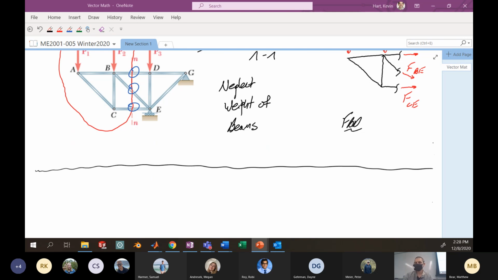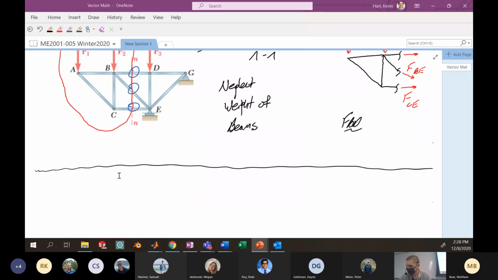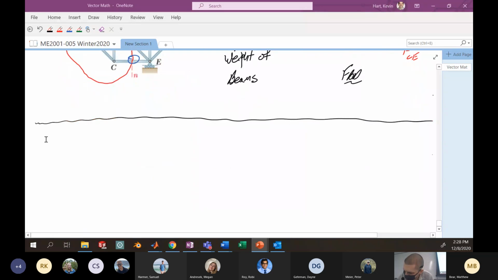All right, so I'll pull up this example. This is the same example that's in your notes, so if you want to follow along with the notes, that's perfectly fine. I'll give you a minute to copy this down. Actually, why don't I just copy this directly into the writing pad.